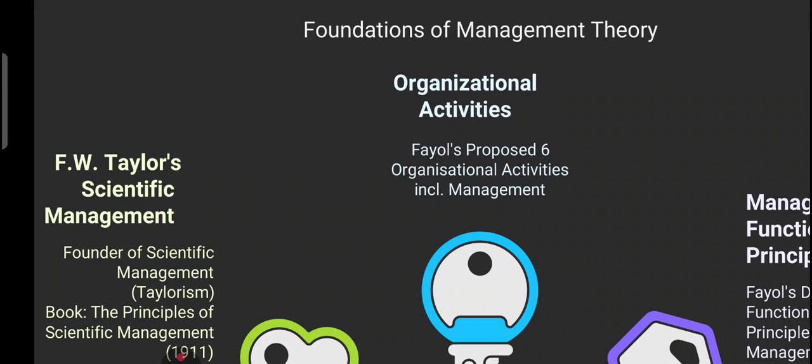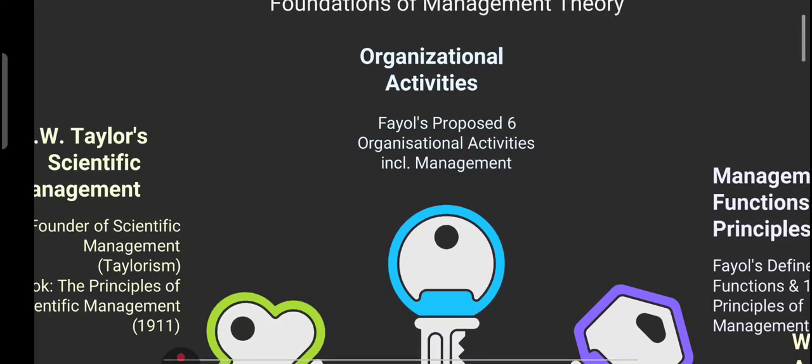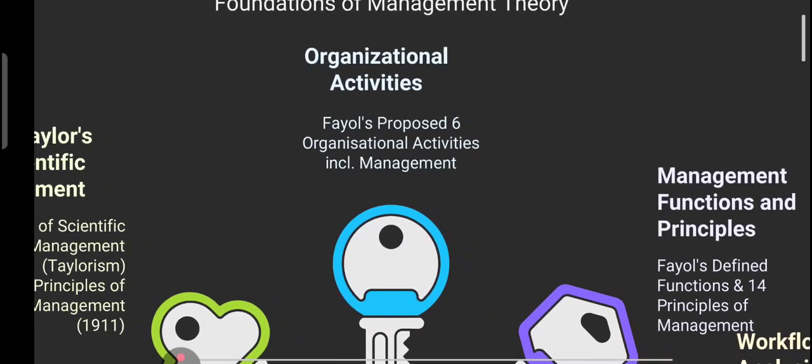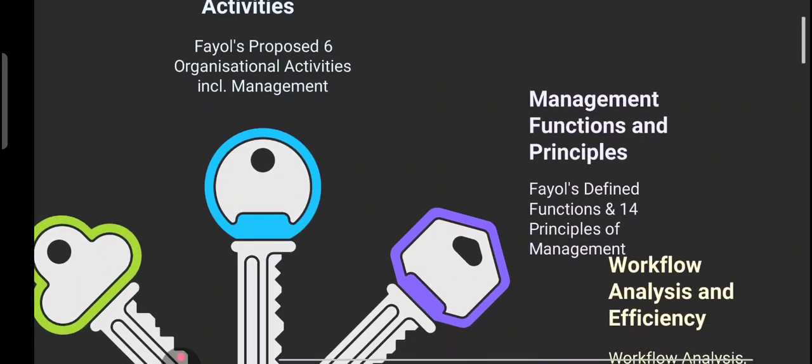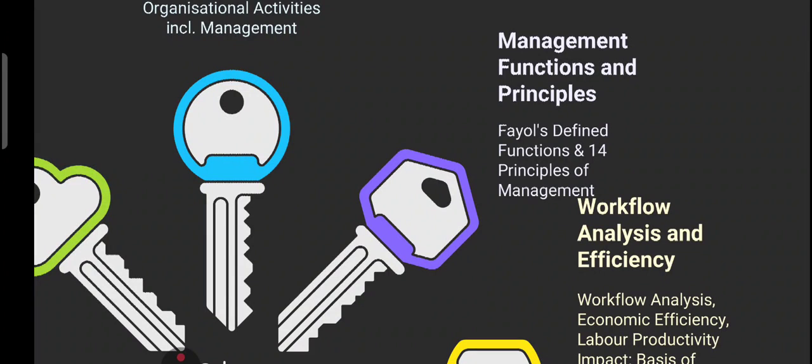Then we have organization activity. Fayol identified 6 essential activities in any organization. What are those 6 activities? Technical, commercial, financial, security, accounting, and managerial. These remain the pillars of structured organization management. So a question may be asked: how many organization activities were proposed by Fayol? The answer is 6. Then we have management function and principle. Fayol also laid down 14 principles of management, from unity of command to division of work, creating a strong foundation that still influences leadership and decision making.